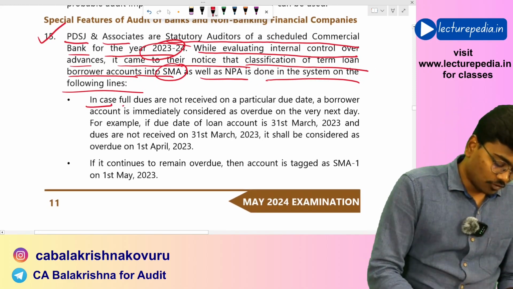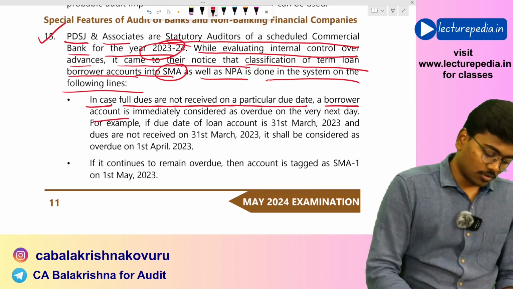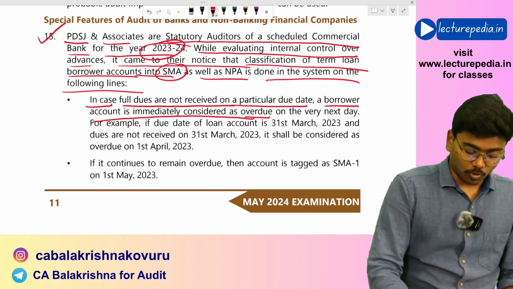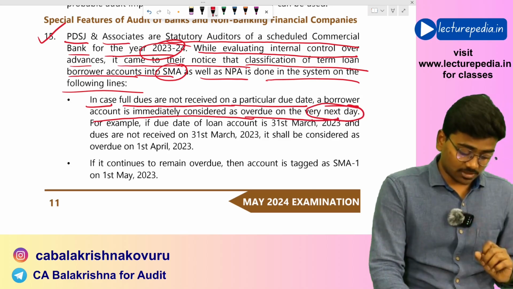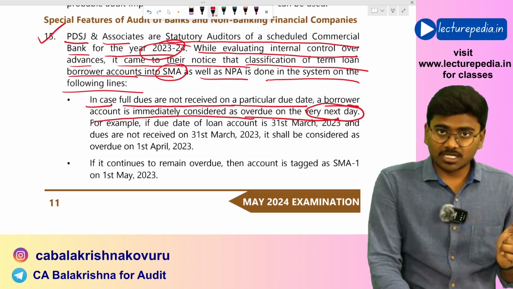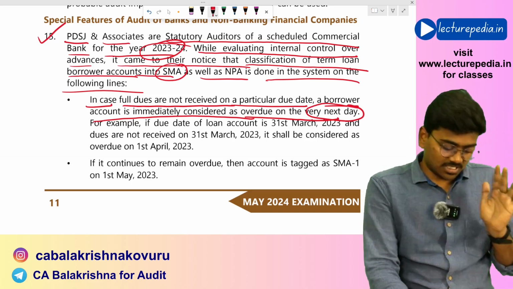In case full dues are not received on a particular due date, the borrower account is immediately considered as overdue on the very next day. It should not be considered as overdue on the very next day. It should be considered as overdue on the same day, at the closing of the same day.